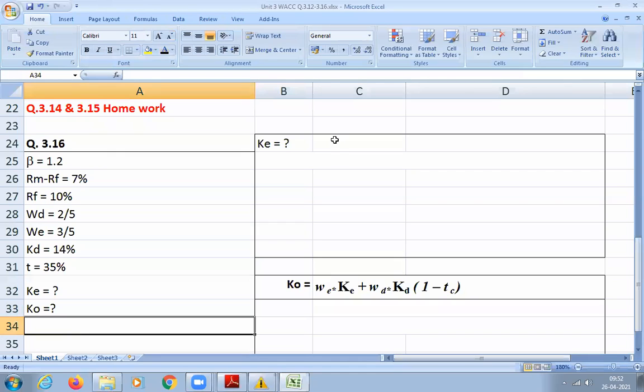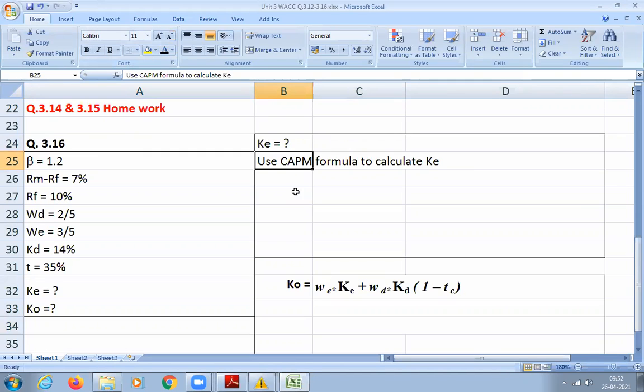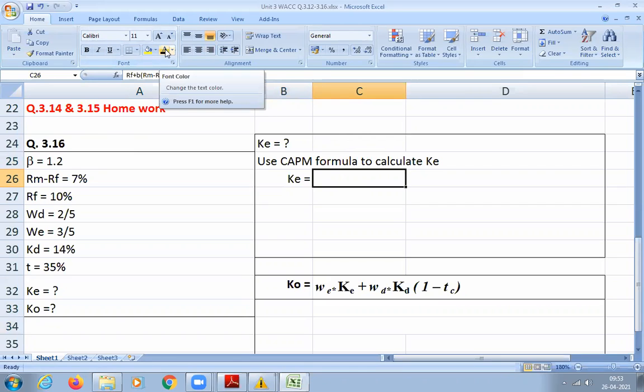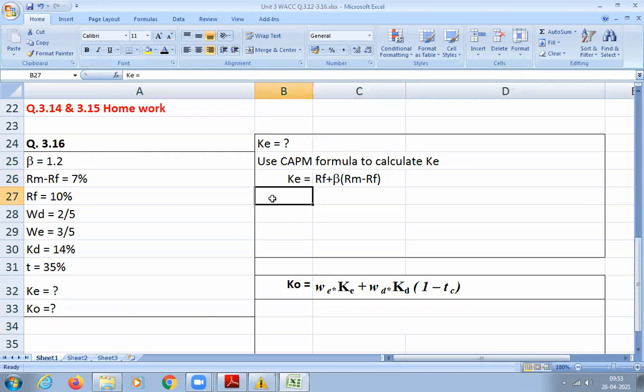Okay. So first we will calculate KE. All of you told we can use the CAPM formula to calculate KE. So KE is equal to, what is the formula? RF plus beta into RM minus RF. I know RF is 10%, that is 0.10. Beta I know is 1.2. RM minus RF I know is 7%.